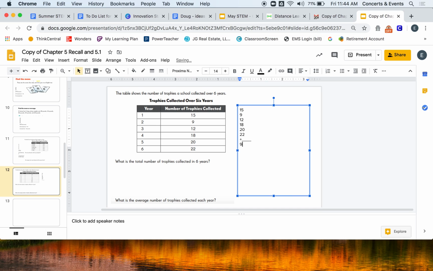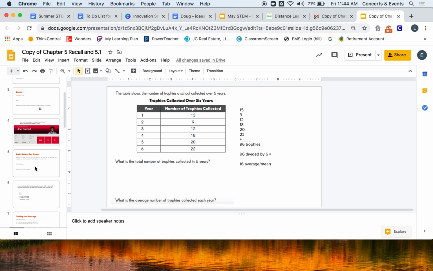And then I want to see what's the average amount that they earned a year? I would take that 96 and I need to split it evenly among how many groups? Well, I see there's 6 years, so there's 6 numbers, so I'm going to divide it by 6. And 96 divided by 6 is 16. So 16 is the average or the mean, meaning they earn around 16 trophies each year. Again, some years were way less, some were more, but in general, that's how many they earn.